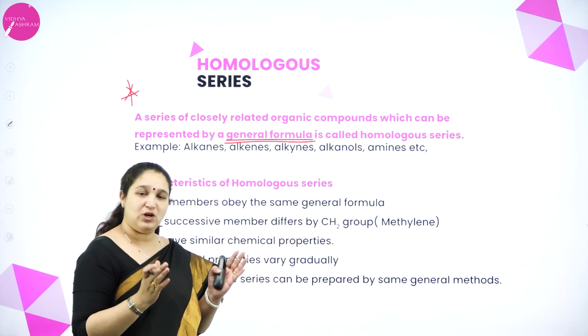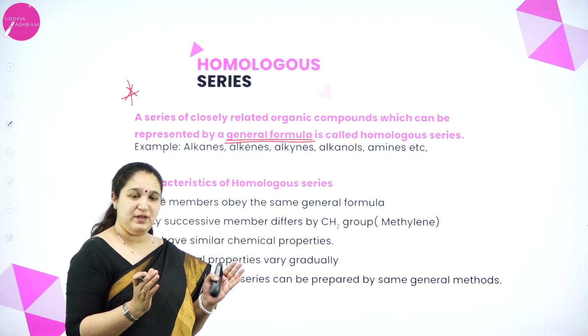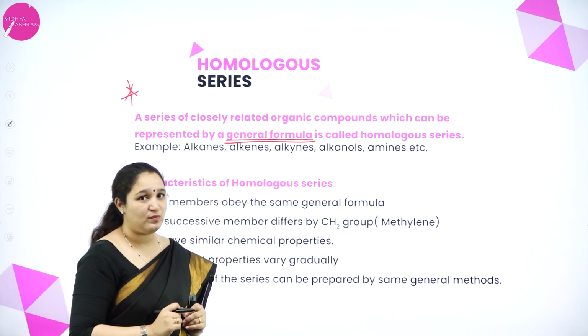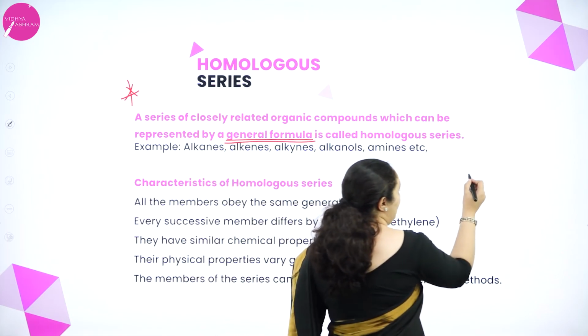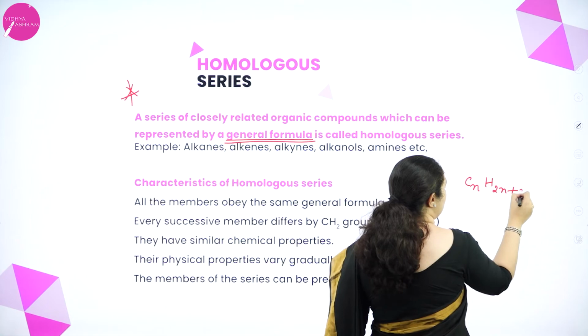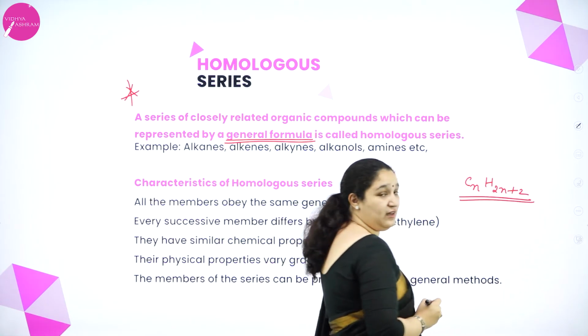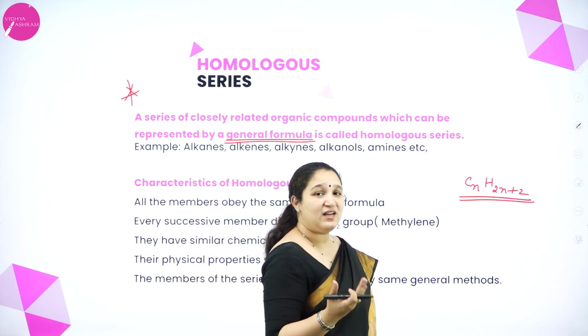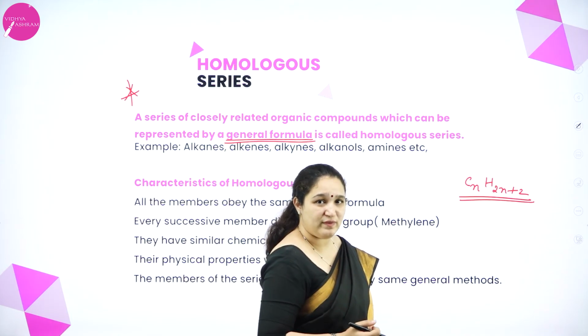So, I can put alkanes for example, they have a general formula CnH2n plus 2. For alkene, CnH2n. For alkyne, CnH2n minus 2 we will give.